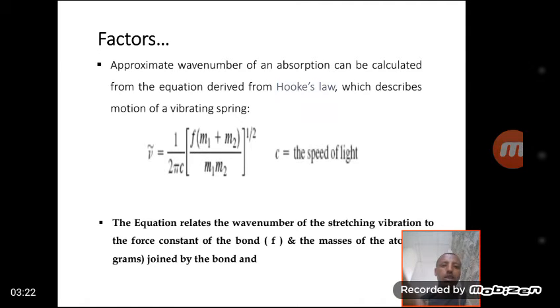When we come to the force constant, wave number is directly related to the force constant of the interacting atoms. When the force constant is increased, the frequency of vibration of the interacting atoms also increases.